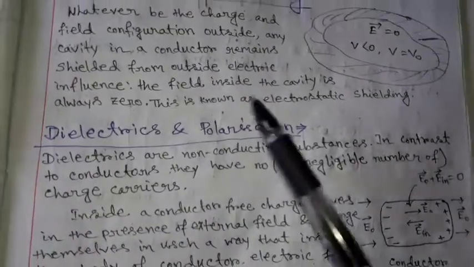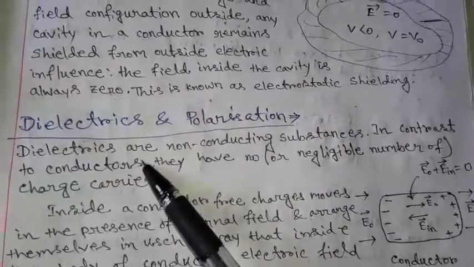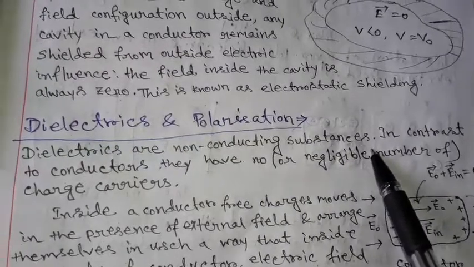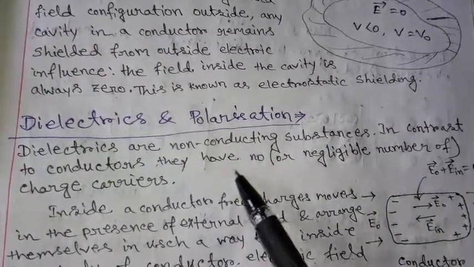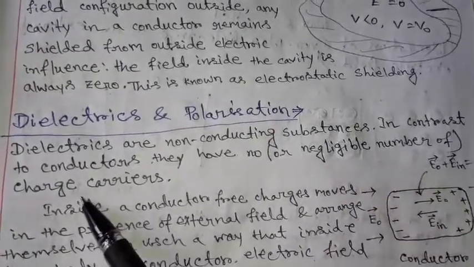Next topic, dielectrics and polarization. Dielectrics are non-conducting substances. In contrast to conductors, they have no or negligible number of charge carriers.